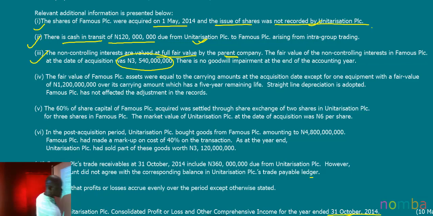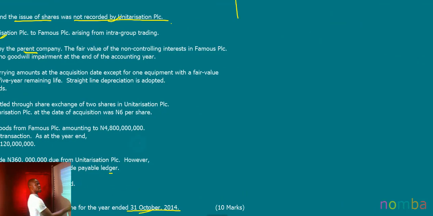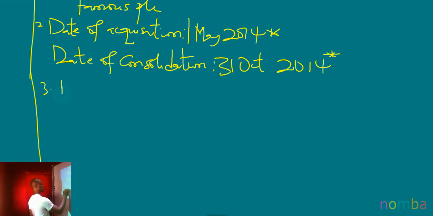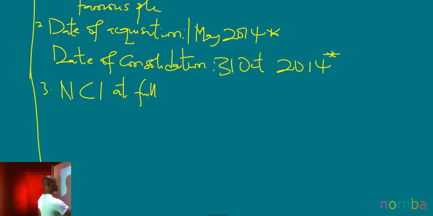I think we should note that down. NCI, which is the non-controlling interest, at full fair value.